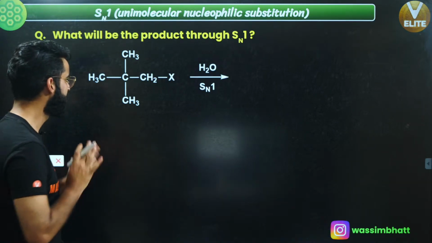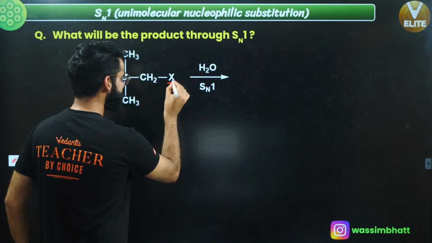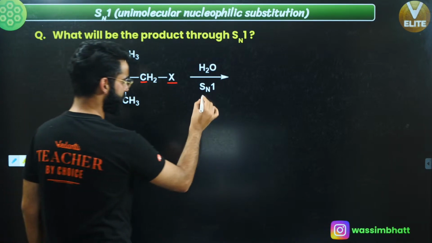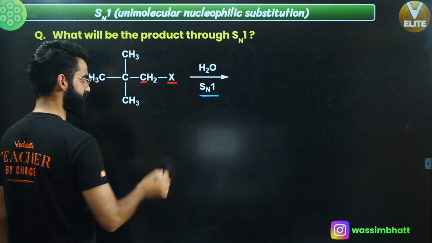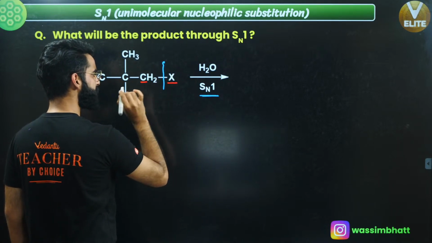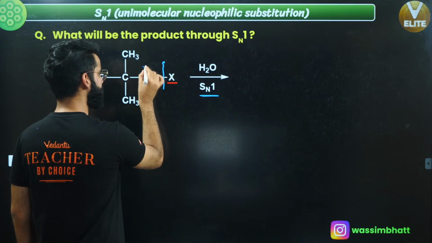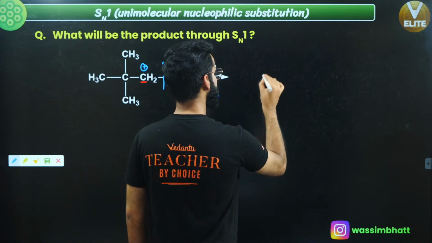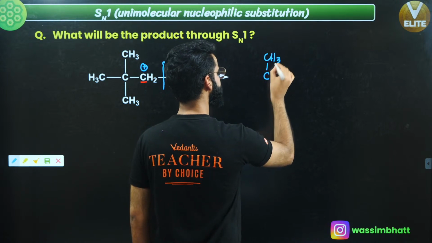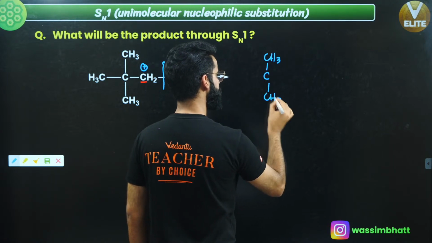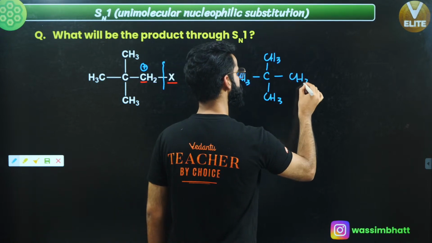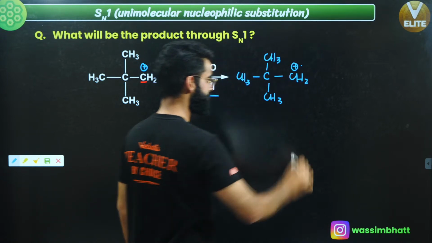Understand this properly. First of all, this is the halogen. It is attached with this carbon basically, right? So what is the first step which we do? I need to show you the SN1 mechanism. So break this bond, right? X leaves as X negative, so that there'll be positive charge on this carbon. So this is the carbocation which got formed over here. This is carbon, this is CH3, this is one more CH3, this is one more CH3, right? And you get something as CH2 with a positive charge over here, correct?